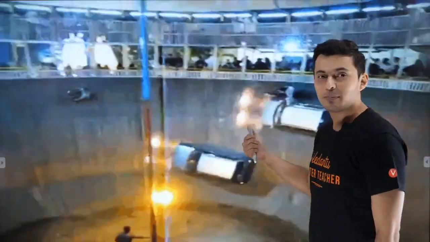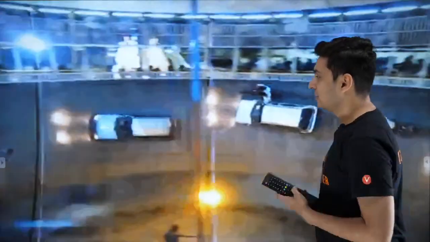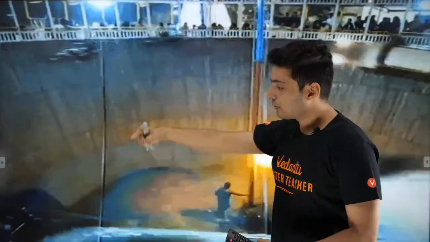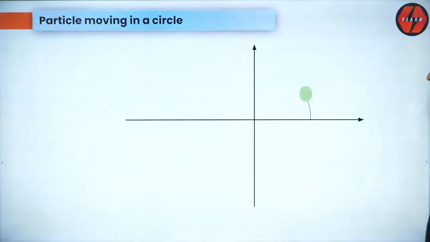Yeah, so this is also a banked road. We are going to see banked road examples in the next session, but all these are good examples of circular motion. We'll also see some examples about going in a circular loop like this. What if I want to go like this, and what if I don't want to fall off? What do I do? What is the speed? All these kinds of examples are what we're going to see.